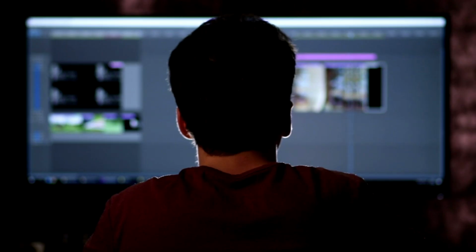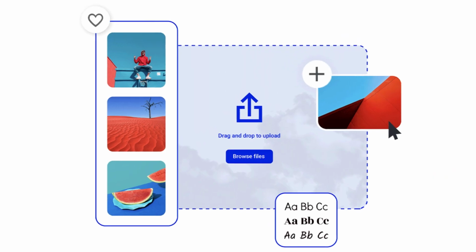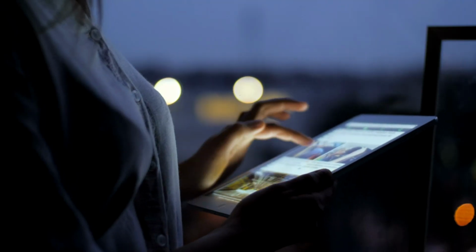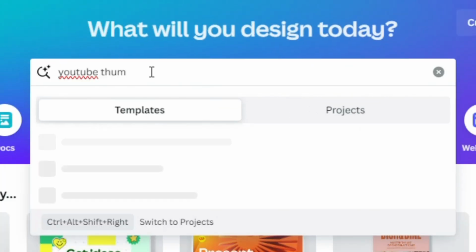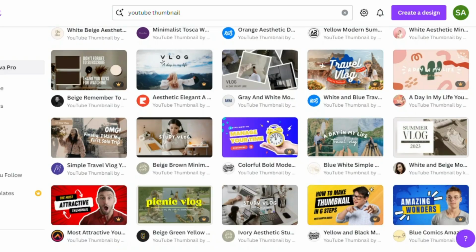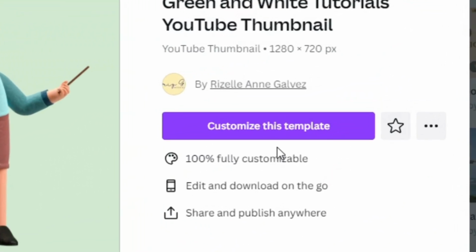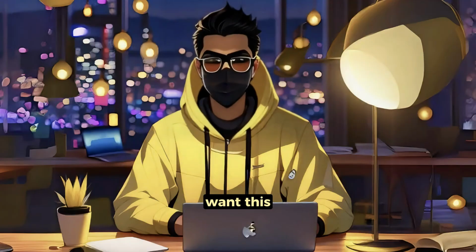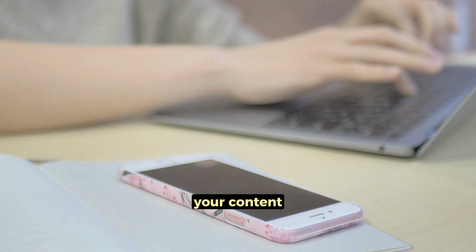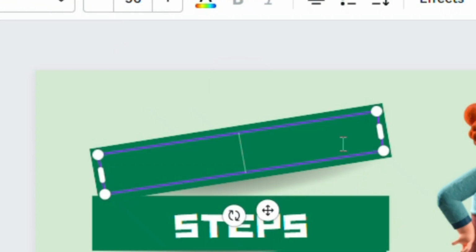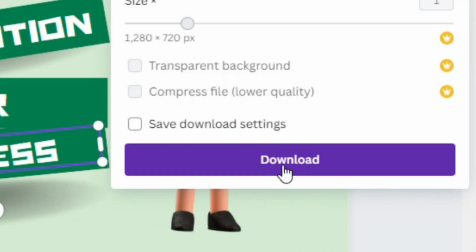But having a great video isn't really the whole puzzle when it comes to YouTube. Next, we need to create a thumbnail that draws people in to watch the video. To do that, we just need to go to Canva and simply click on the YouTube thumbnail section. They have tons of high-quality pre-made templates for us to choose from. Once you find one you like, you can click on the background color and select the one you want. You'll probably want this to match the overall brand of your channel, so people recognize it when they see your content pop up. Then click on the text and write in whatever you want it to be. When you're finished editing, just click on Share and download the thumbnail.